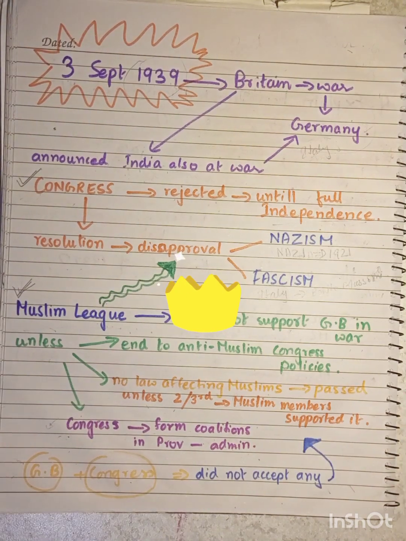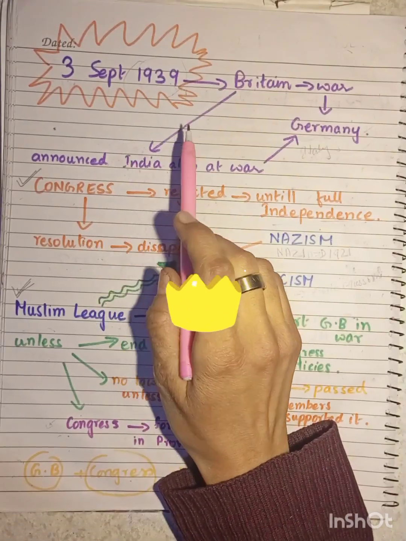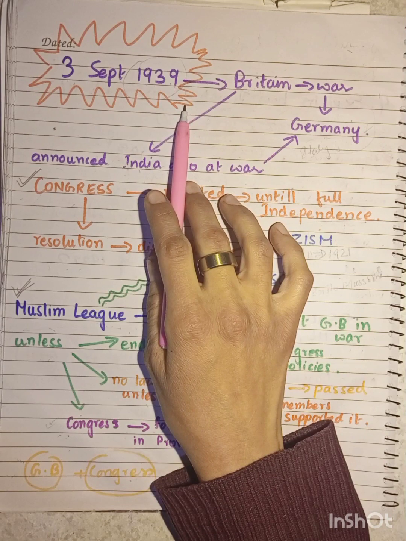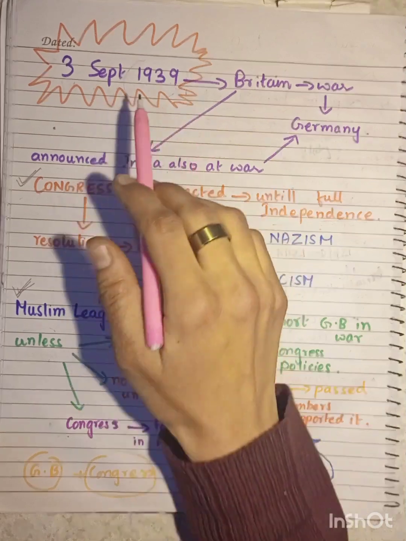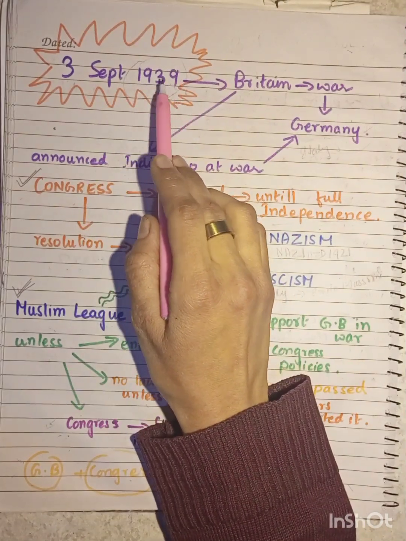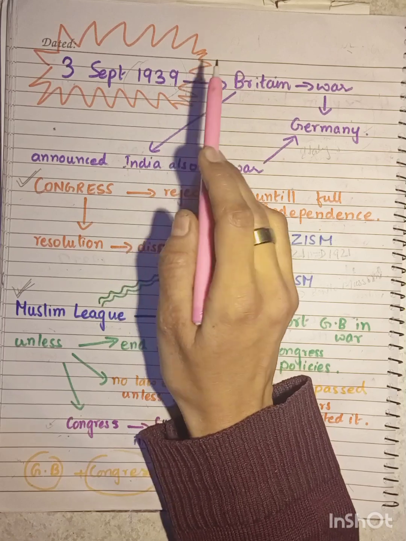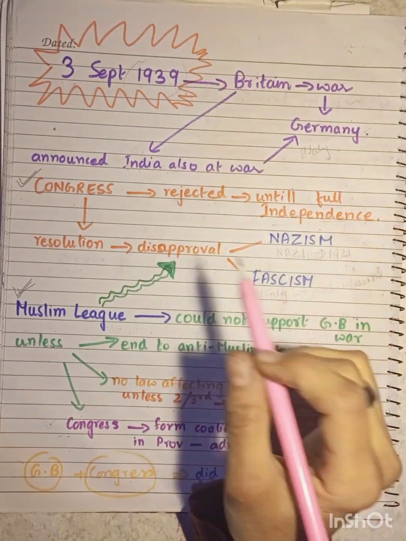Hello, friends. Let us begin from where we left in our last class. In our last class, we were talking about the Congress rule, which began in the year 1937 and ended in the year 1939. So, today we'll be talking about what happened after it.